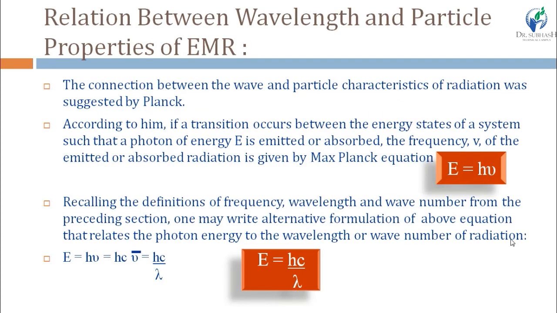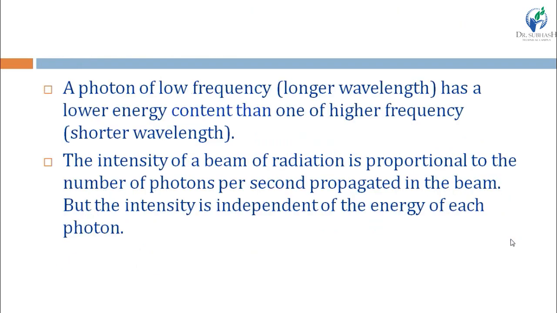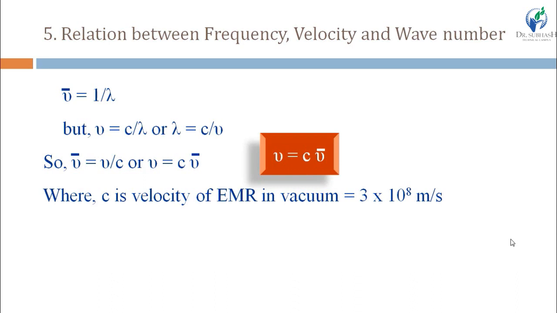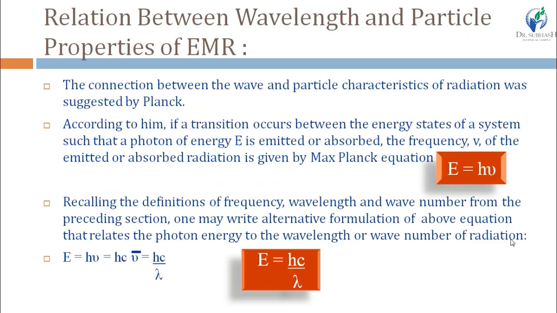So from this equation, E is equal to h into nu, we can say that, because we have seen this, that nu is equal to c into nu bar. We have seen these, students. See here, nu is equal to c into nu bar. So putting this value here, E is equal to hc upon lambda, right? E is equal to hc upon lambda.